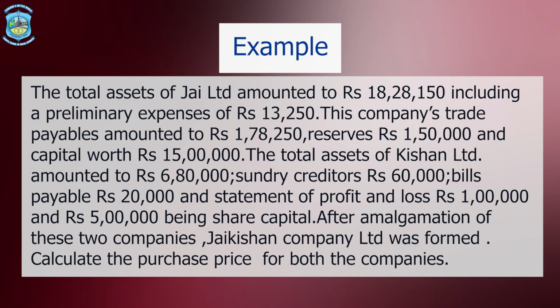The total assets of Kishan Limited amounted to rupees 6,80,000. Sundry liabilities rupees 60,000. Bills payable 20,000, and the statement of P&L rupees 1 lakh, and 5 lakhs was the share capital. The question says, after amalgamation of these two companies, Jai Kishan Company Limited was formed. So Jai Kishan Company is the purchasing company. We have to calculate the purchase consideration for both the companies. Now let us look at the solution.